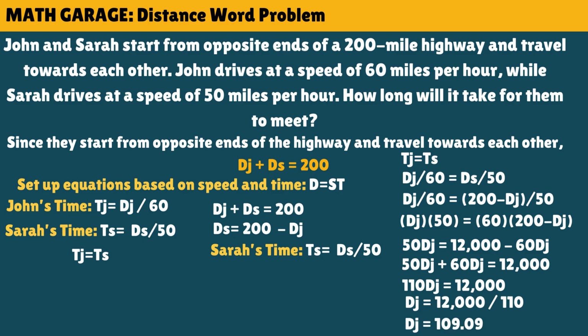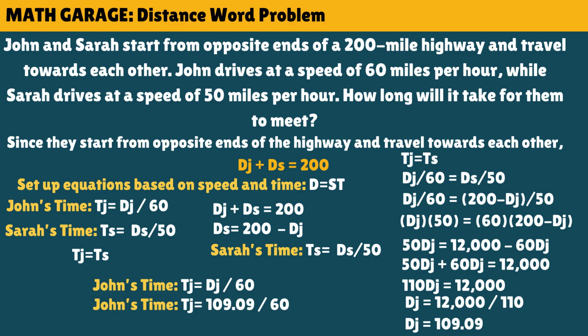For the time they will meet, we will use the formula of John's time, t sub j or d sub j over 60. So 109.09 divided by 60 is 1.82. Therefore, the time needed for John and Sarah to meet at the opposite ends of the road is 1.82 hours.